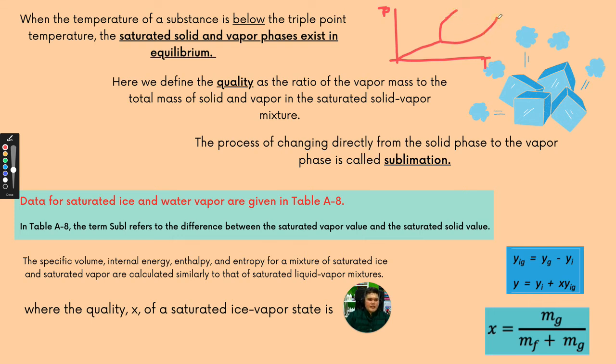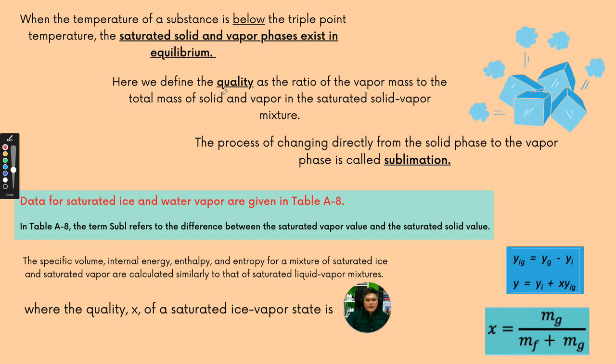At this particular point you have what we call the critical point, and this is the triple point. The triple point is where solid, liquid and gas coexist together. Below that is a region where the saturated solid and vapor can exist in equilibrium.